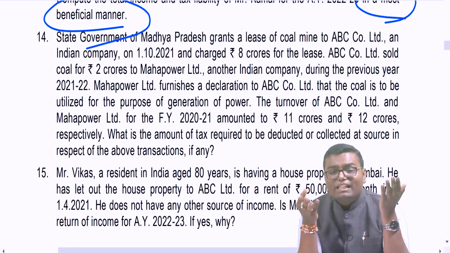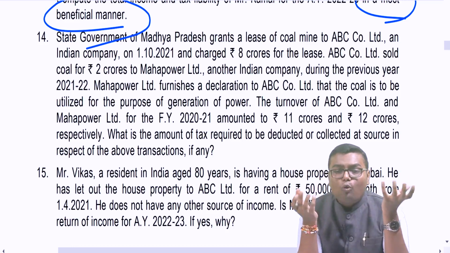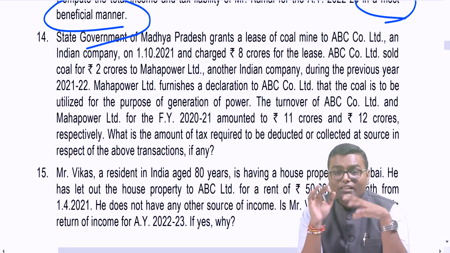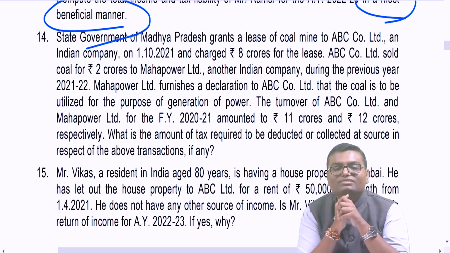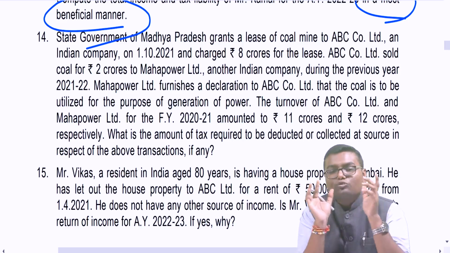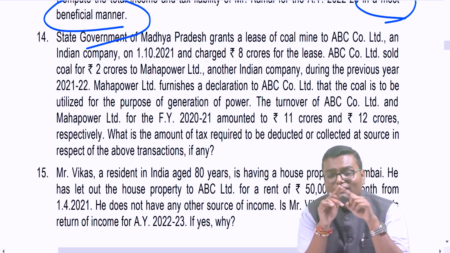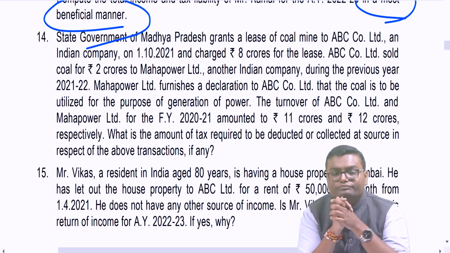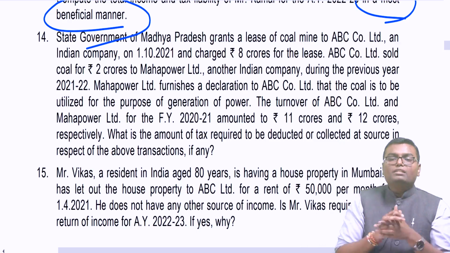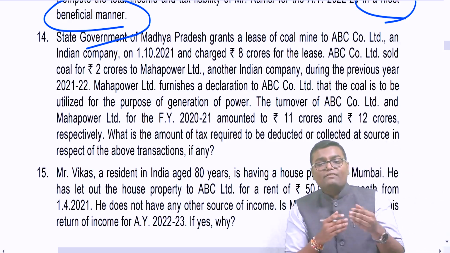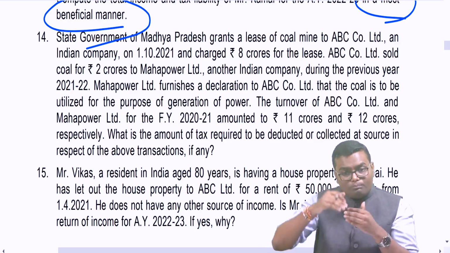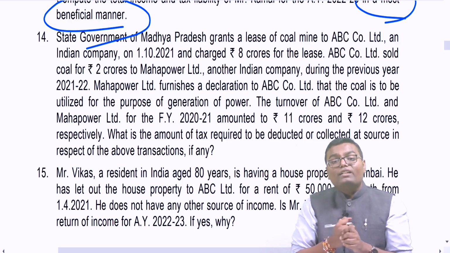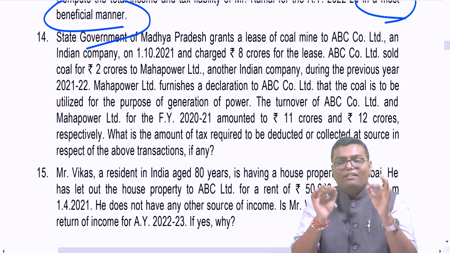At that time, when coal, lignite, ore kind of minerals are sold, basically TCS under 206C subsection 1 will come into the picture. However, there is a proviso to this section that TCS given in that first subsection is not applicable if the purchaser is giving a declaration that he is going to use this as a raw material to manufacture something or to generate power.